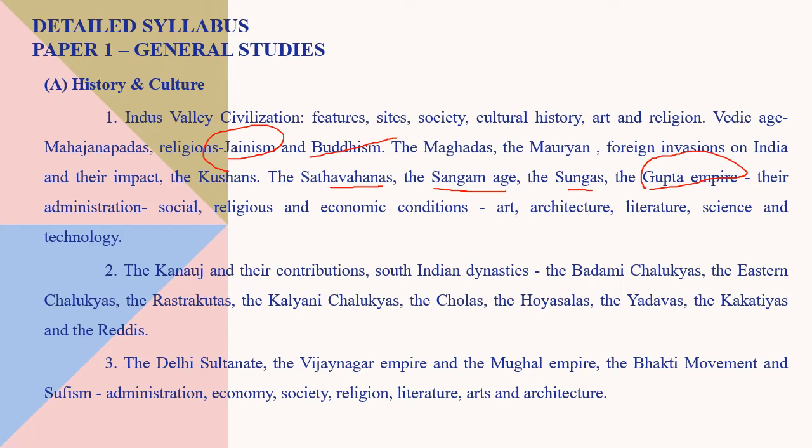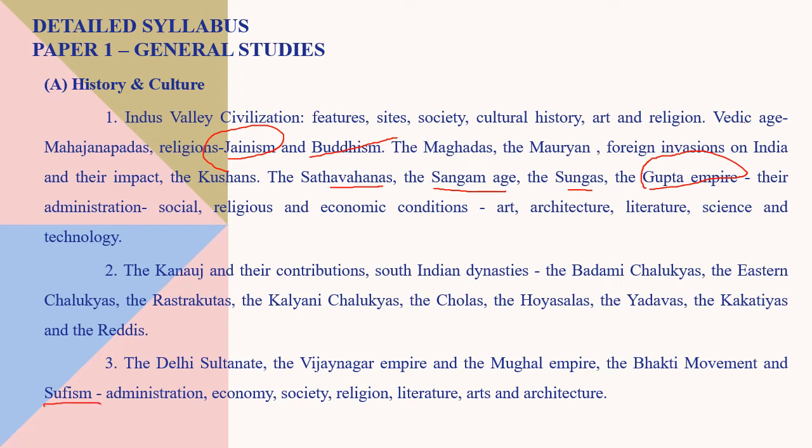So the Badami Chalukyas, Eastern Chalukyas, Rashtrakutas, Cholas, Hoysalas, Yadavas. So the chronological order and how each is linked to each other, and what are their political, social and religious conditions. So these are very important. And then comes the Delhi Sultanate, and in the south the Vijayanagara Empire, and the Mughal Empire, which comes after the Delhi Sultanate in the north, and then Bhakti movements, then Vaishnavism or Saivism, and also Sufism.